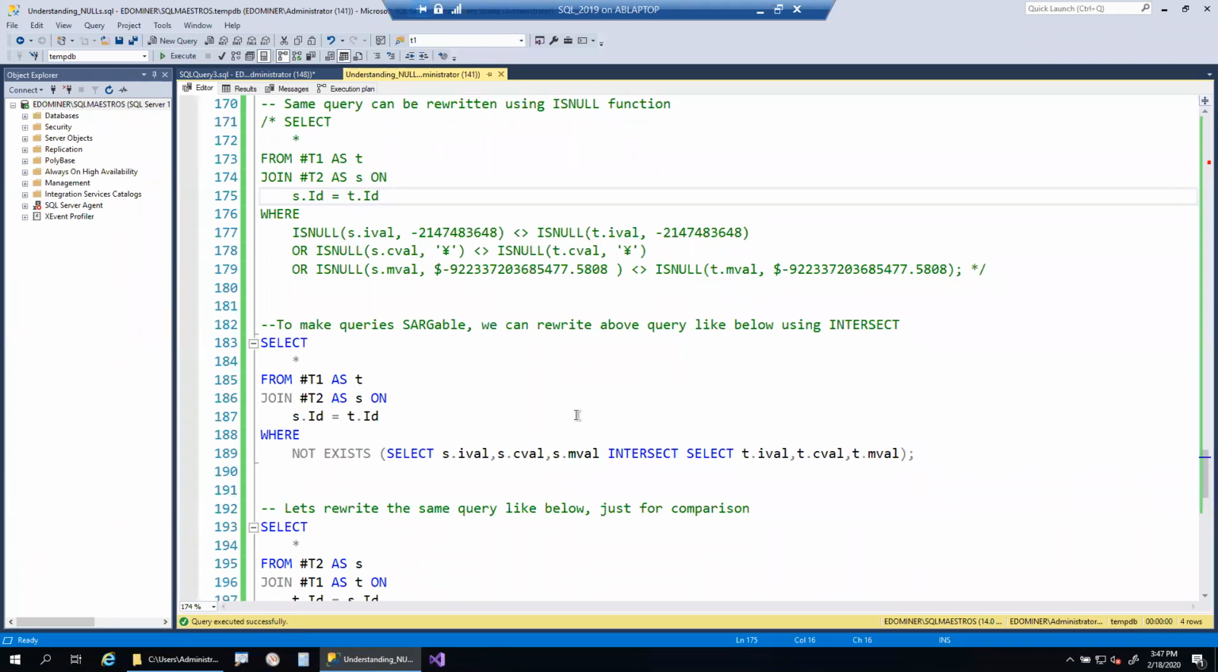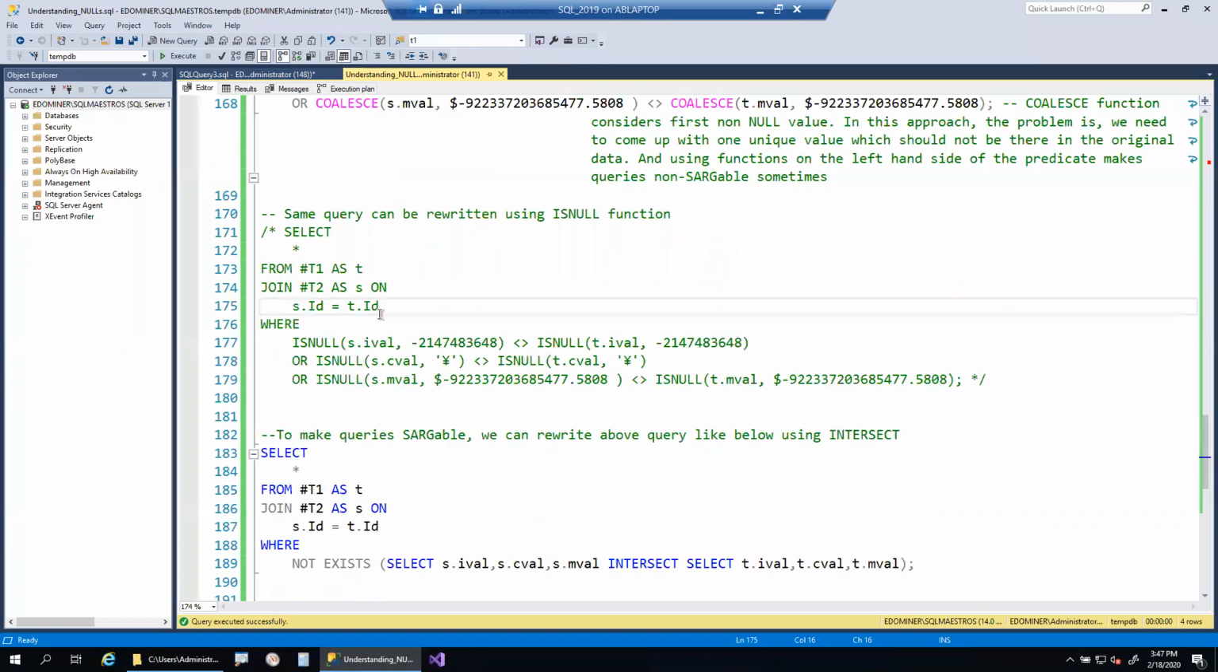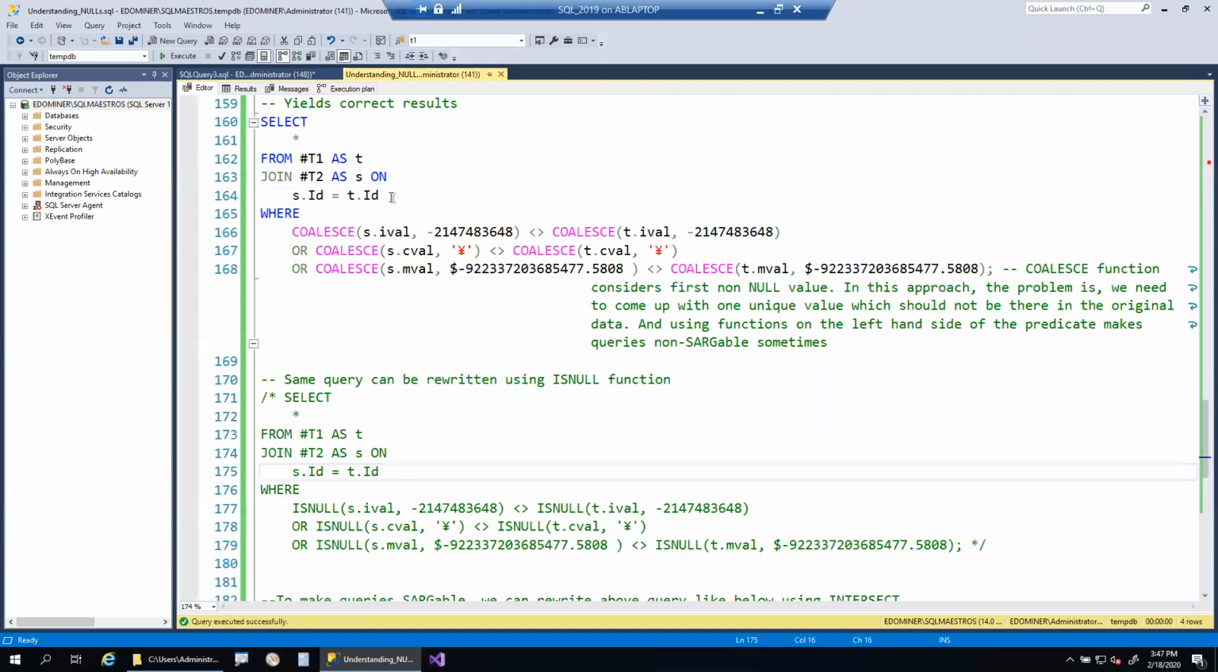So in our particular case, if you look into our requirement, we are looking for rows that are joined based upon the value of the ID column. We are joining our tables based upon the ID column, and we are looking for the values that are changed in either of the columns.